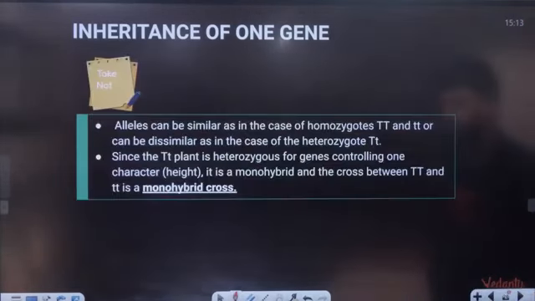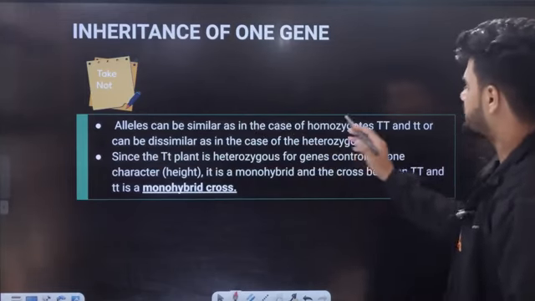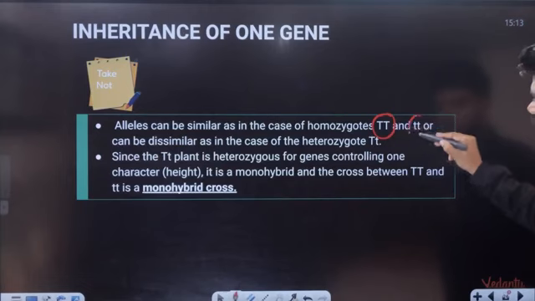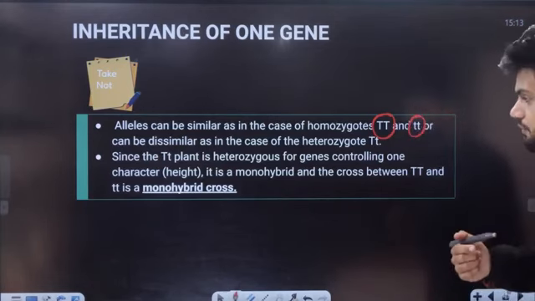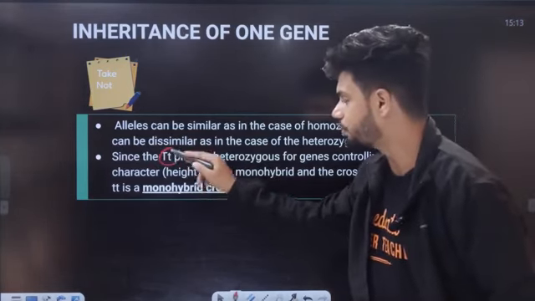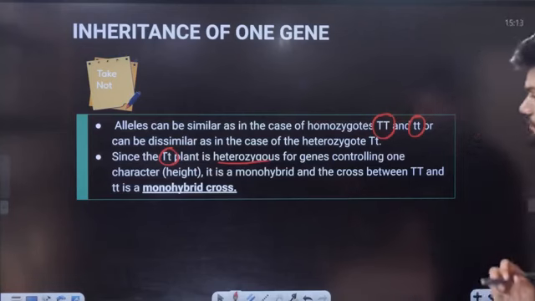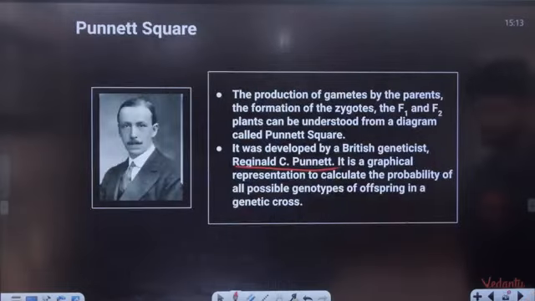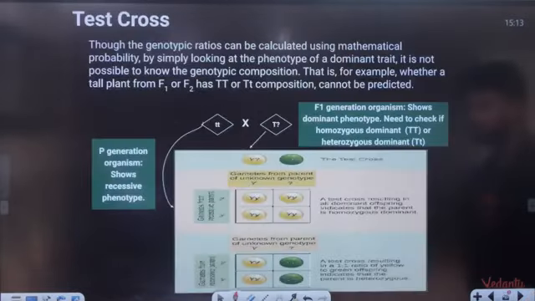So alleles can be similar, that is homozygous, capital T or small t, or they can be different, that is capital T, small t, the heterozygous condition. This is the entire monohybrid cross right here.